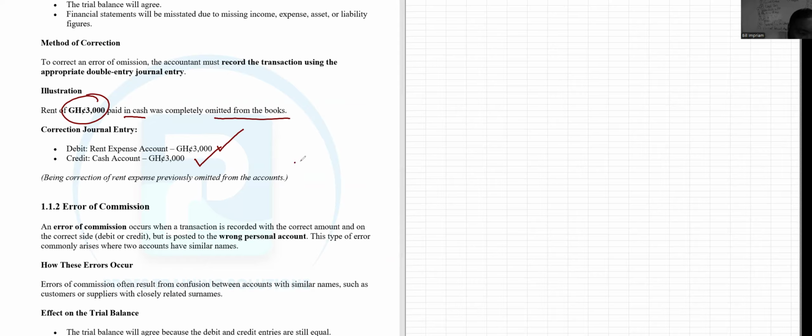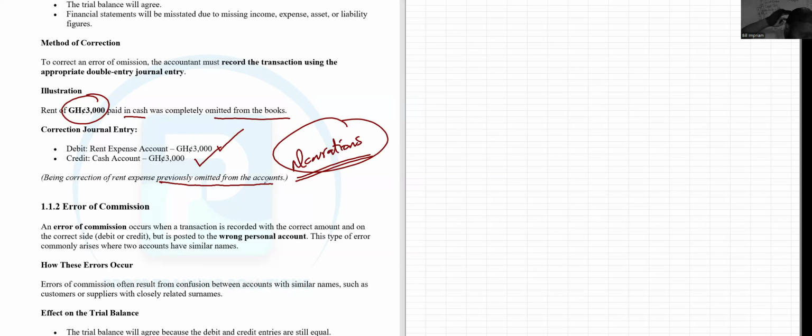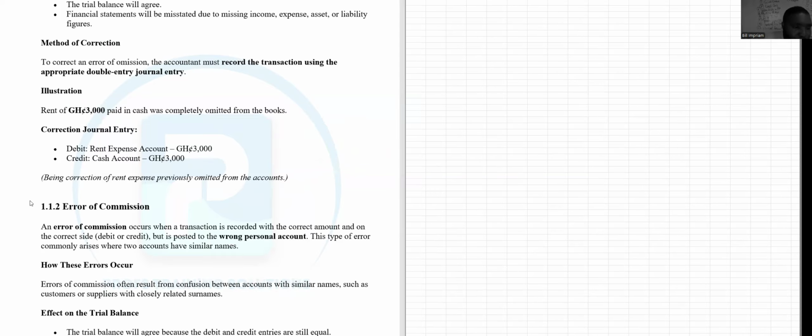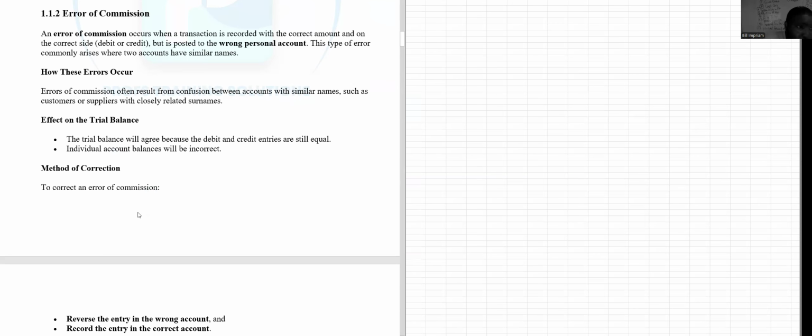And usually they will ask you for narrations, right? If they don't ask you, you have to bring the narration. Sometimes they may tell you to ignore the narration, right? So once I debit rent and credit cash, I'll say, this is the correction of the rent expense that was previously omitted from the account. Learning how to narrate is very important because we wouldn't understand what the journal entry represents until you have explained what the error represents. So that is how you correct some of these, right? Now that was the error of omission, a very simple one. If it is not done, you do it.